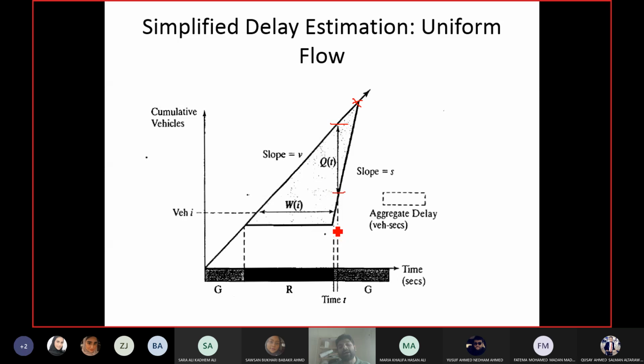And the time taken for the two lines to meet is known as clearance time. This is the time when the queue is cleared. So from the start of the green till the time when the two lines meet, that is the clearance time.